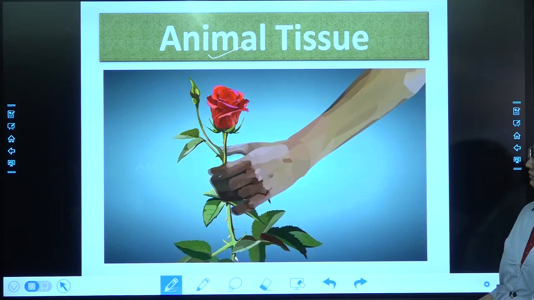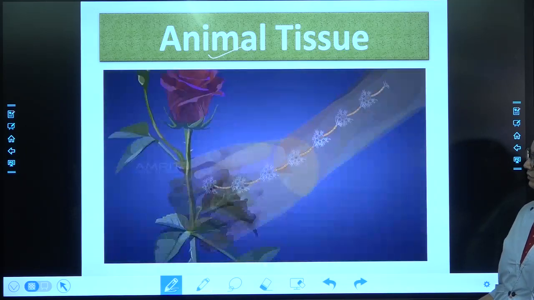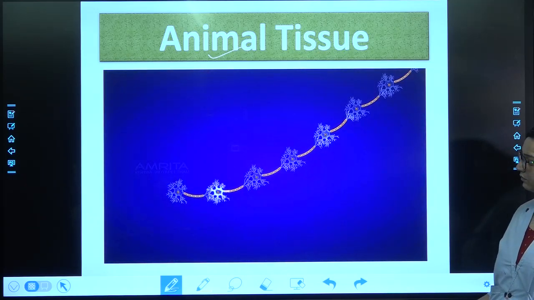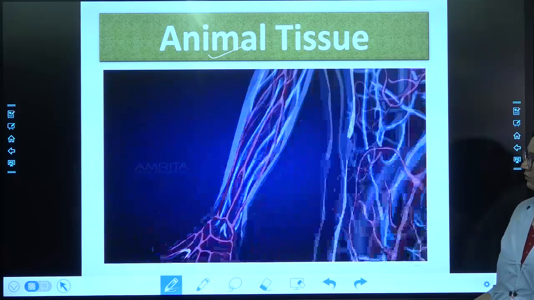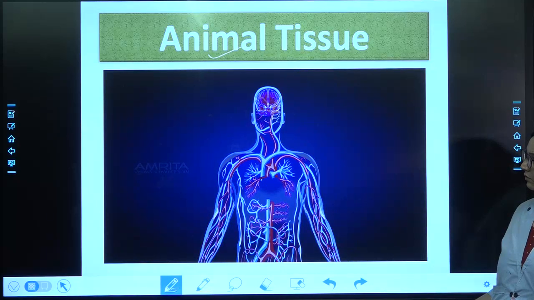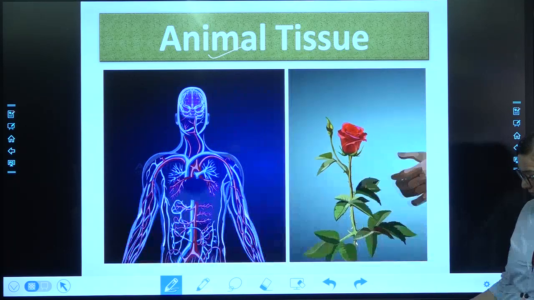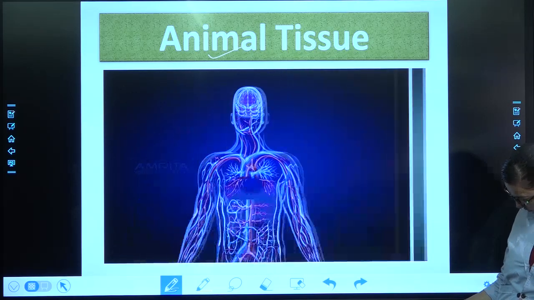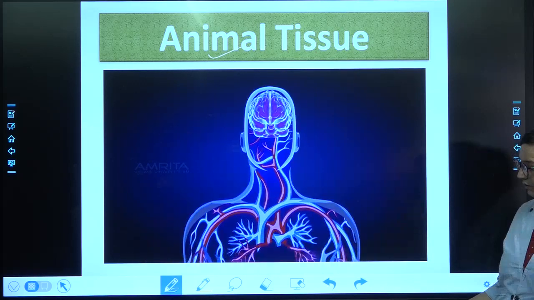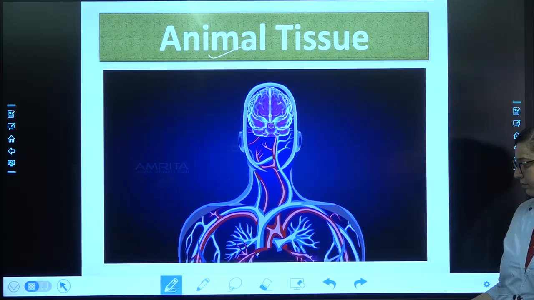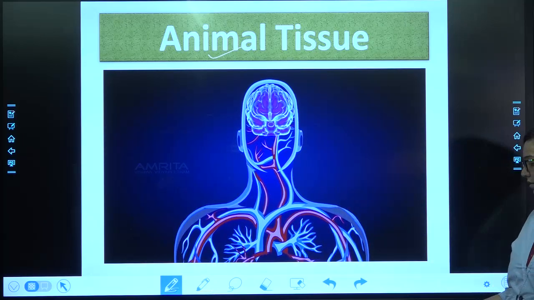Nerve cells carry messages, that is, the dendrites bring signals to the cell body and the axon transmits the information to the dendrite of another cell. These nerve impulses allow us to move our muscles when we want to, thus retracting our hand. The brain, spinal cord and nerves are all composed of nervous tissue.